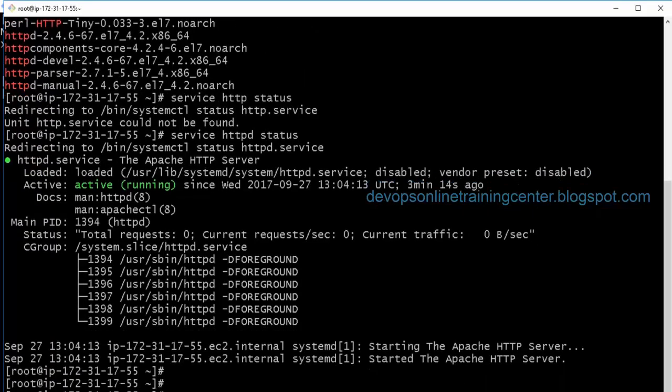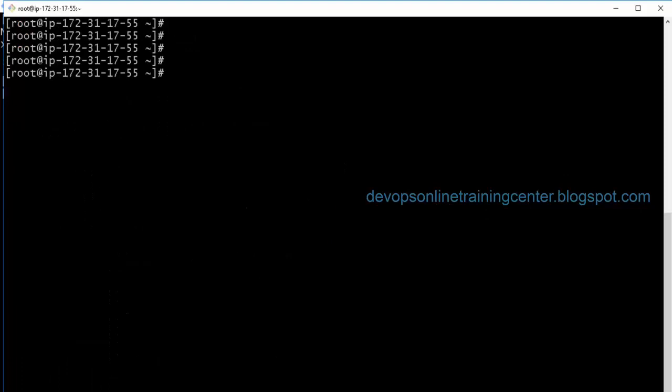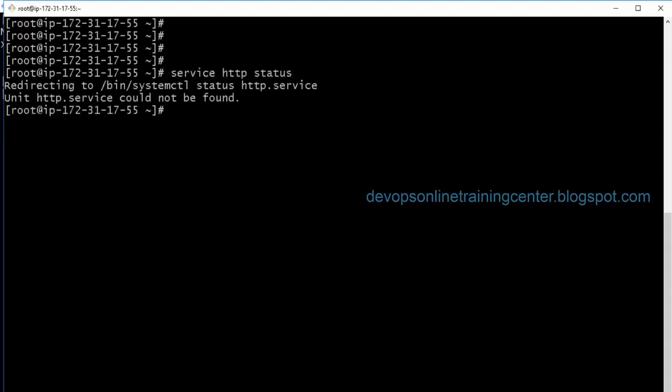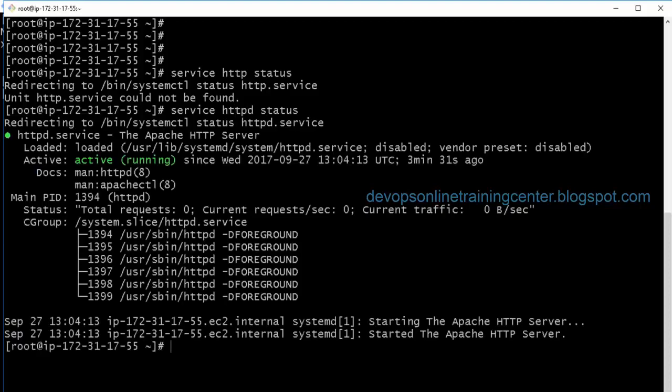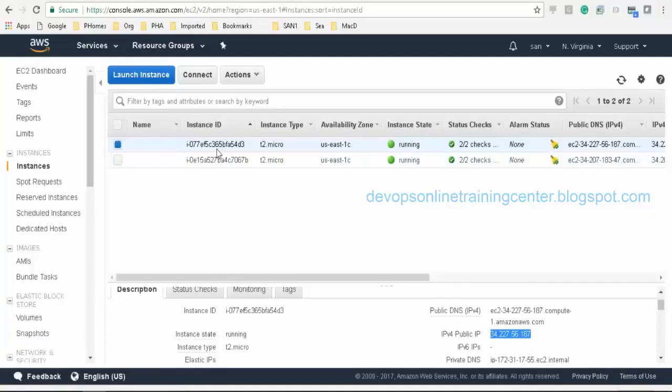Okay, the problem is we have installed HTTPD and started the service, but we have forgotten to do one more thing. What is it? Restart? No. By default, we just install the package while the machine is booting up. So in the security group, we need to allow this. Then it should work, right?